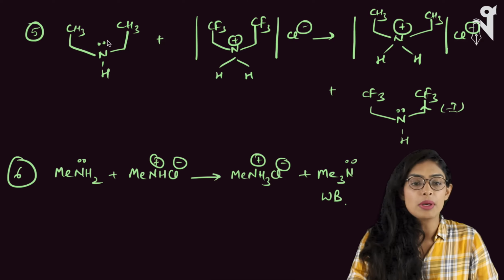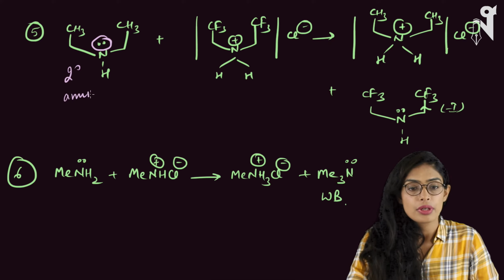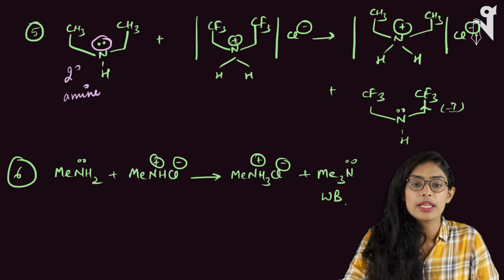So now let's look at these compounds. Here is a nitrogen over here. This pair of electrons is present over here. What kind of amine is it? This is your secondary amine. Whereas if you look at this compound, there is NH2.